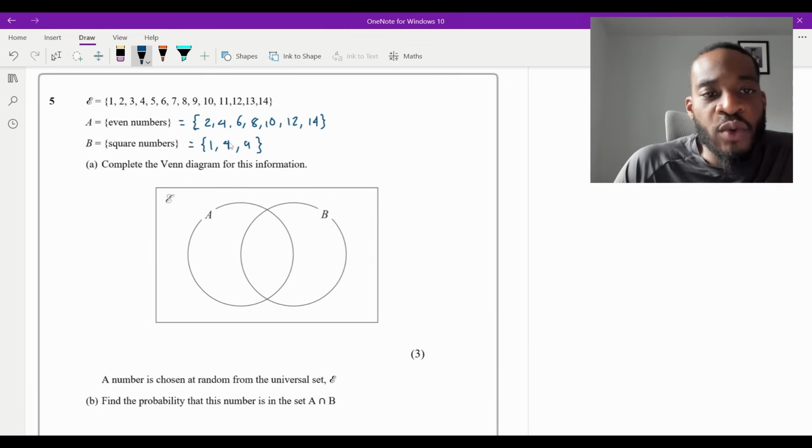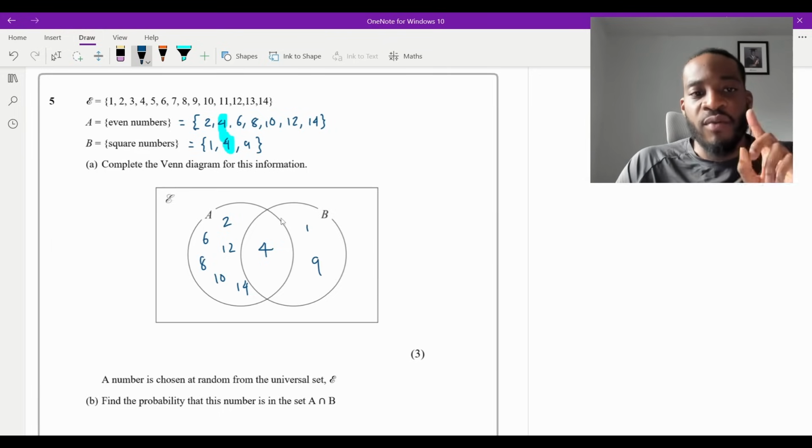You always start off with the overlap. I can see quite clearly that I've got a 4 in both of these, and I think that is the only number that appears in both. So there's only going to be a 4 in the middle. Then the other numbers go in the outer part of their set. So 2, 6, 8, 10, 12, and 14 would go there, and then 1 and 9 would go there.